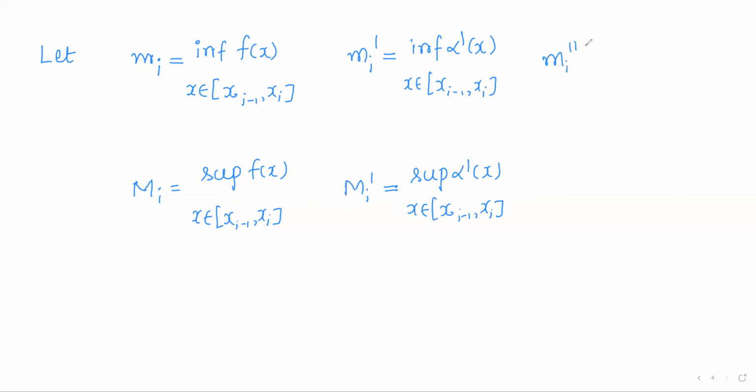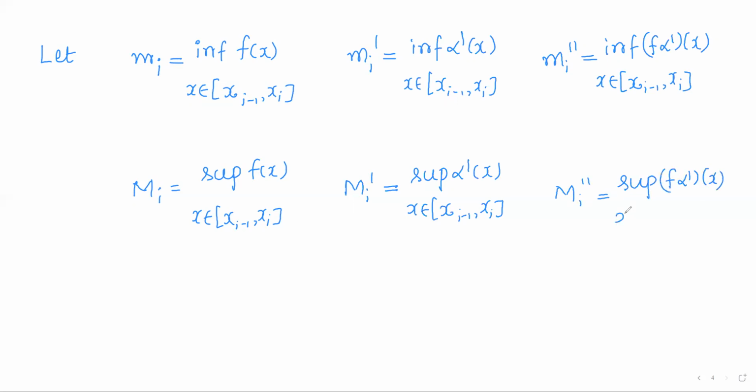And mi double dash is the infimum of f into alpha dash of x over the ith subinterval, and capital Mi double dash is the supremum of all f into alpha dash of x over the subinterval [xi minus 1, xi].